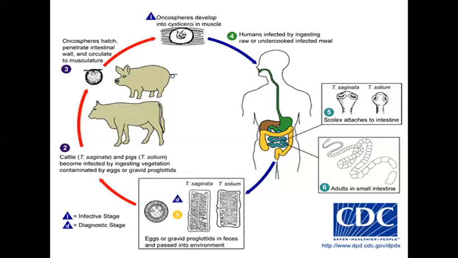Cattle and pigs while grazing get infected by ingestion of contaminated eggs or gravid proglottids. The oncosphere hatches, penetrates the intestinal wall, and circulates to the musculature of pig and cattle, where the oncosphere develops into cysticerci. Humans get infected by ingestion of raw or undercooked infected meat, where the scolex attaches to the intestine, developing into the adult worm, which is fertilized, and then eggs are released. So this is the life cycle.